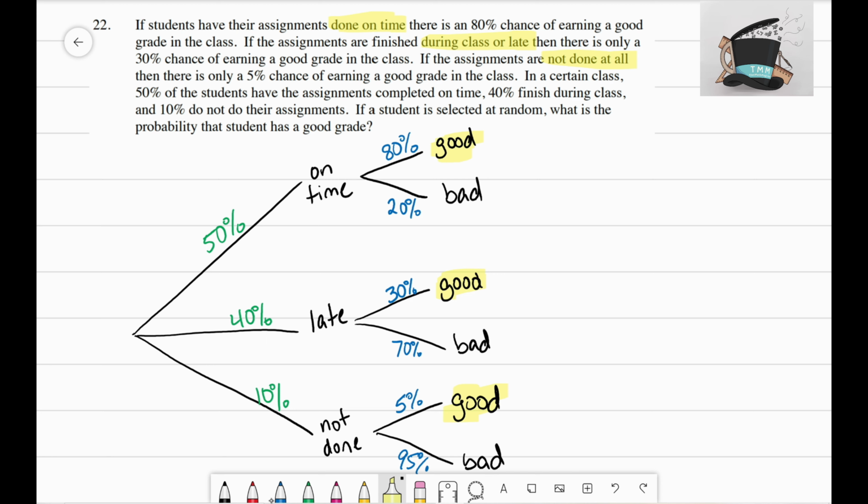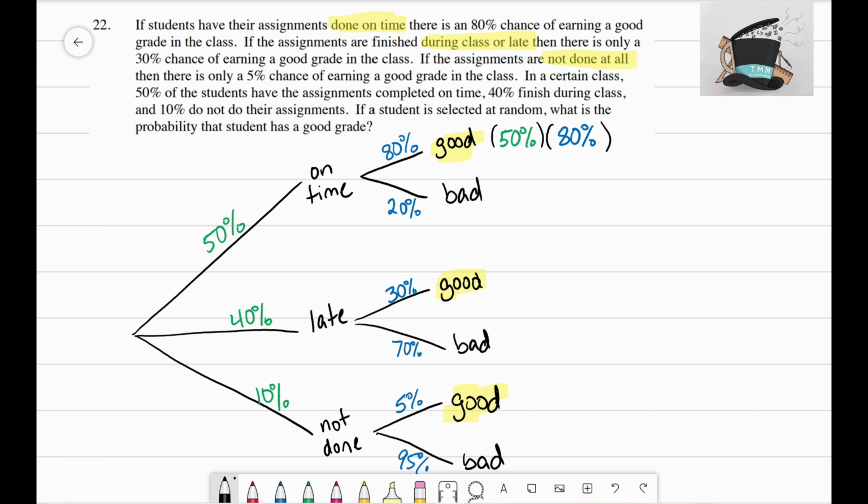Now what you want to do is, to find out the chance of him earning a good grade if it's on time, then you need to take these two percentages here, 50% and 80%, and you need to multiply them. So I'm going to take my 50%, I'm going to take my 80%, and I'm going to multiply those two numbers together. Okay, now you're going to want to do that for the other two options as well, right? Only the ones that are highlighted good. Those are the only numbers that I care about.